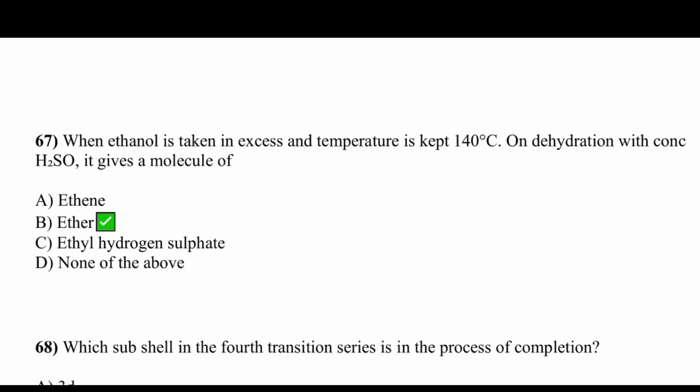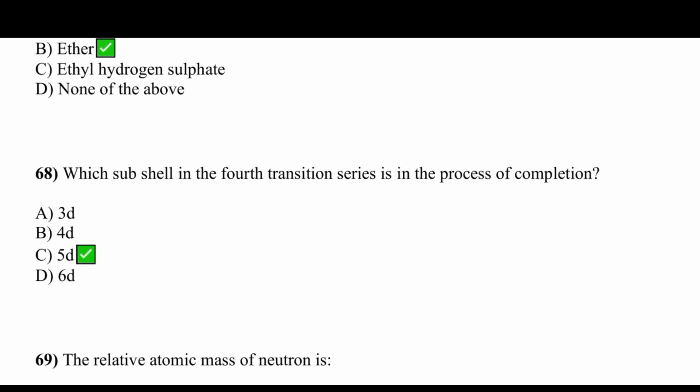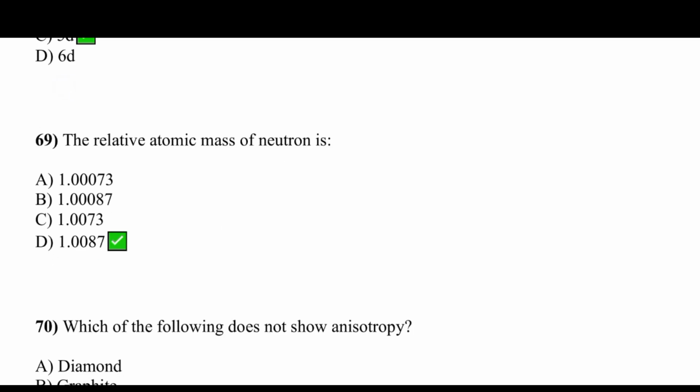When ethanol is taken in excess and the temperature is kept at 140 degrees on dehydration with concentrated H2SO4, it gives a molecule of ether. Option B is correct. Which subshell in the fourth transition series is in the process of completion? Option C is correct, that is 5D. The relative atomic mass of a neutron is, option B is correct.